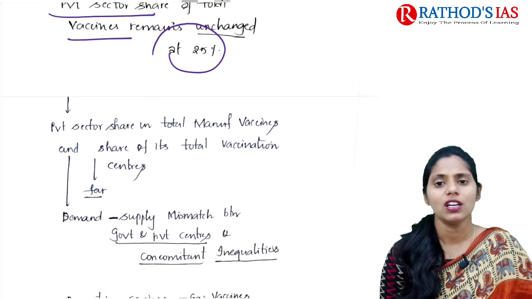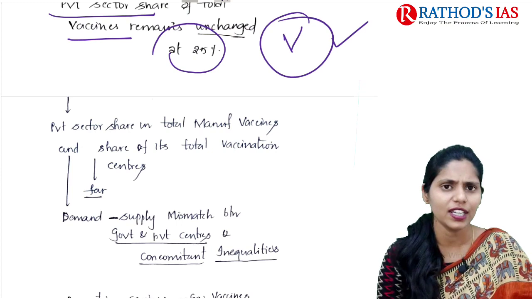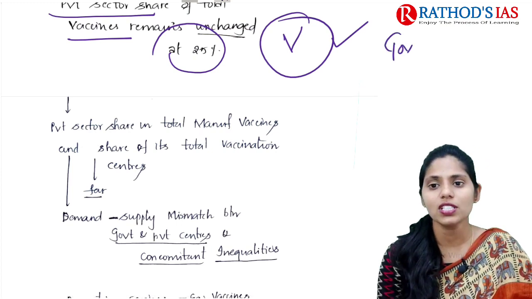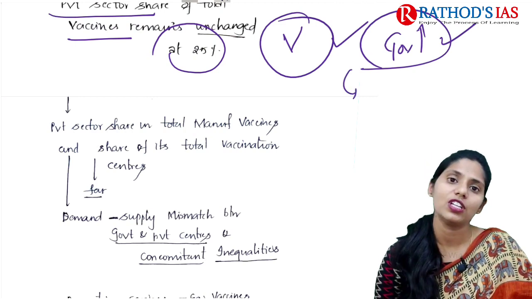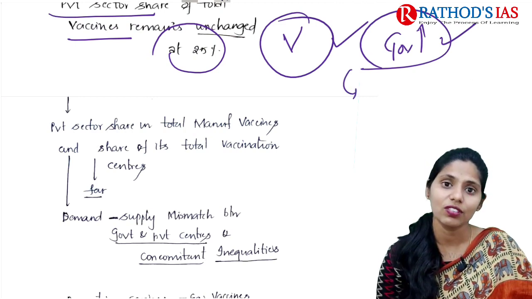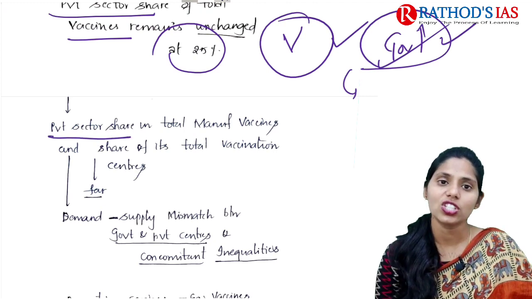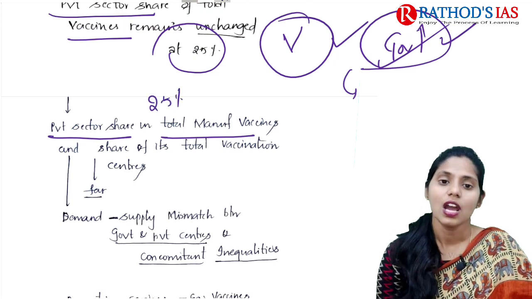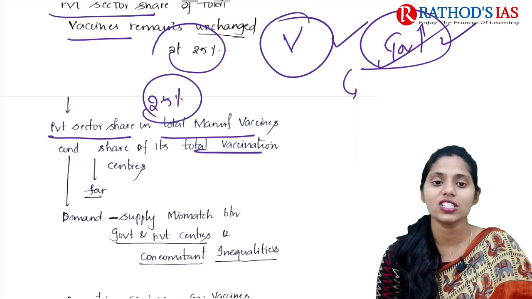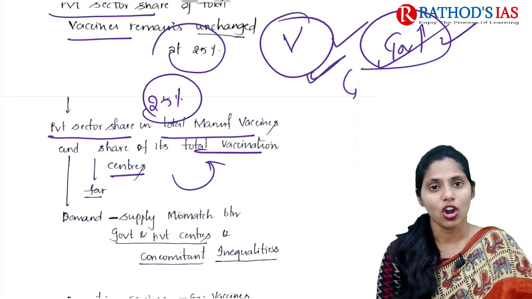But if you are talking about any vaccination drive, for example pulse polio or any other vaccination, the government is increasing its vaccination, but we can't see private institutions or private hospitals giving vaccines in that much range, right? So private sector share in total manufacturing of vaccine is 25%, but the share of total vaccination centers from private is very less when compared with government.